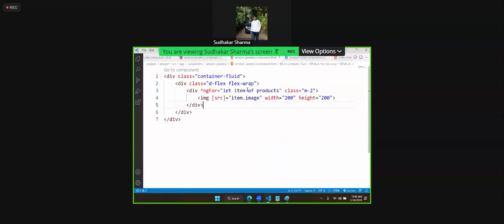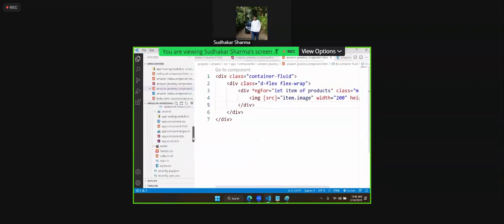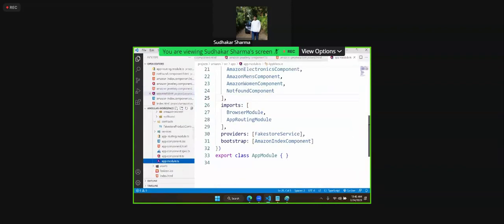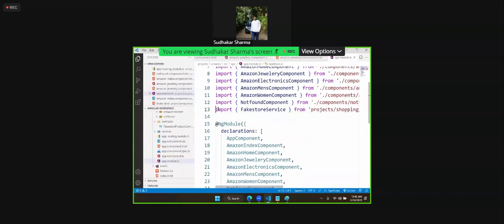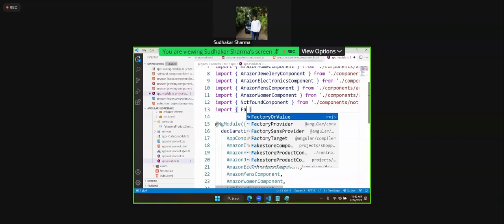Injector problem means provider only. App module, where is that app module? In app module, we need to import. Null injector.